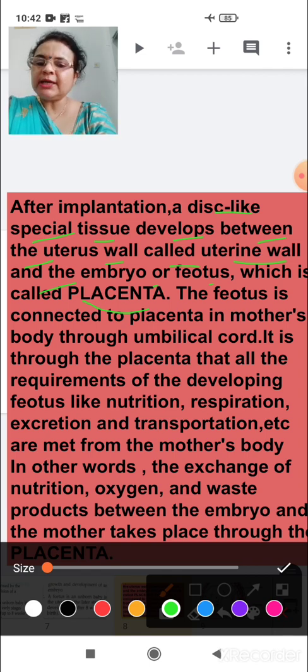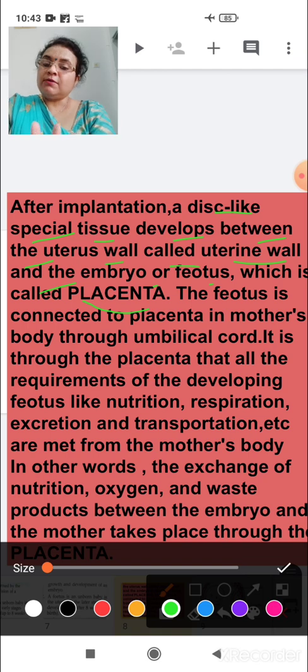What you have to say: a disc-like spatial tissue develops between the uterus wall, also known as the uterine wall, and the embryo or fetus is called placenta. This is the structure. This is how you have to define it.